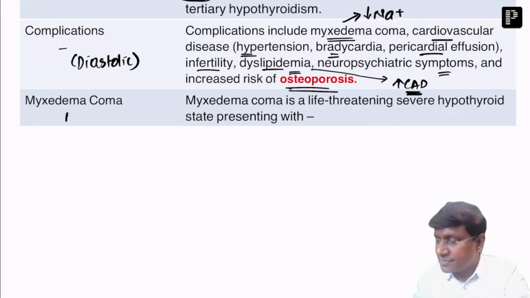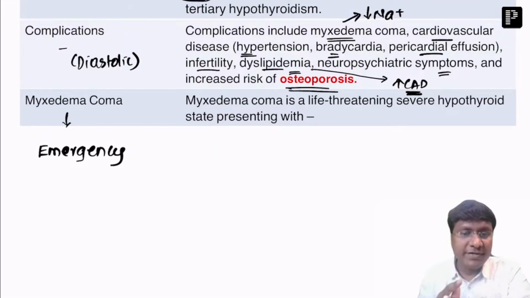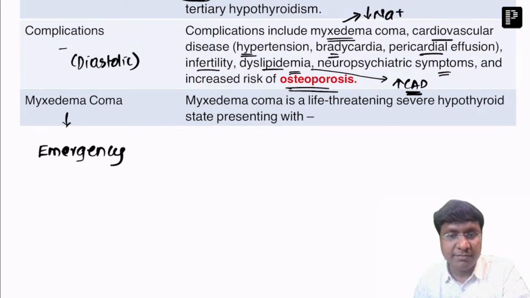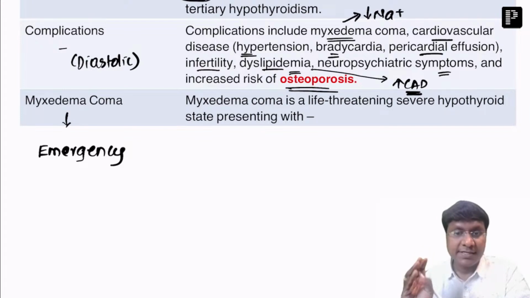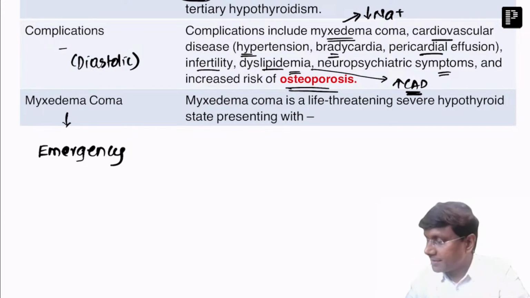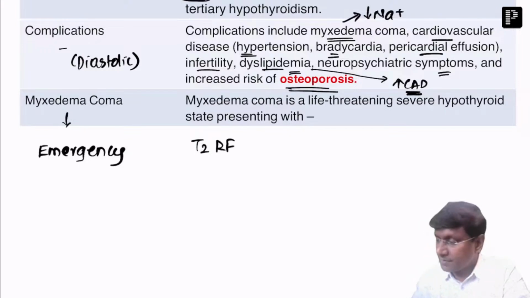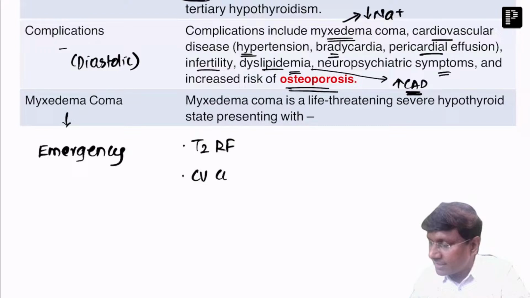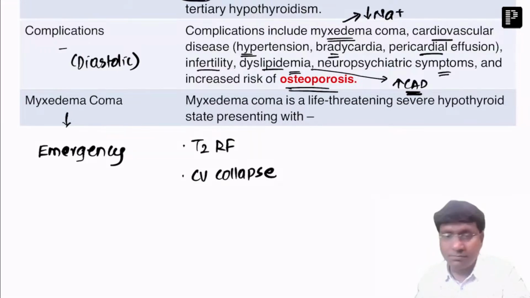Now the point is, myxedema coma is a very important emergency and they require treatment. It's a severe form of hypothyroidism. These patients with myxedema coma present with altered mental status. They will have respiratory depression, so they will have type 2 respiratory failure, and there will also be cardiovascular collapse. There will be hypotension and cardiovascular collapse.